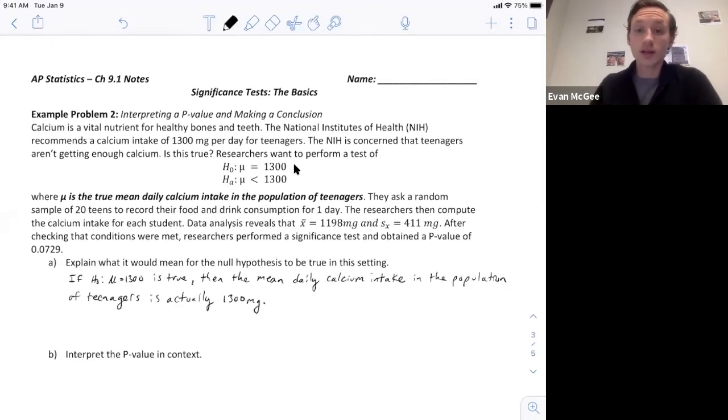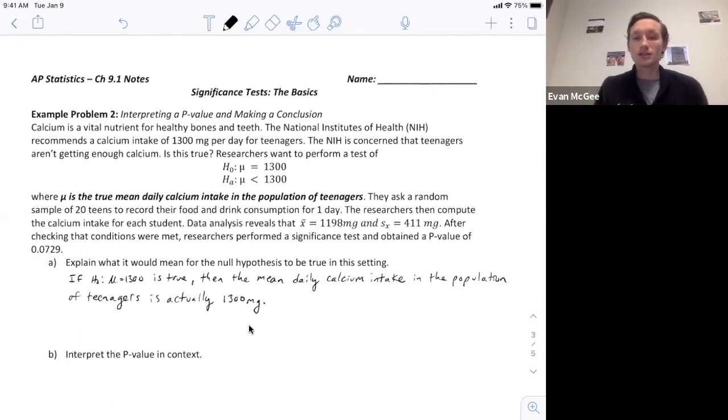Which would also mean they're getting enough calcium. But you can see we got a sample mean from their sample that is much smaller than 1,300. So is it small enough or rare enough for us to think that the null is incorrect? The way we answer that is by looking at the p-value. So our p-value is 0.0729.